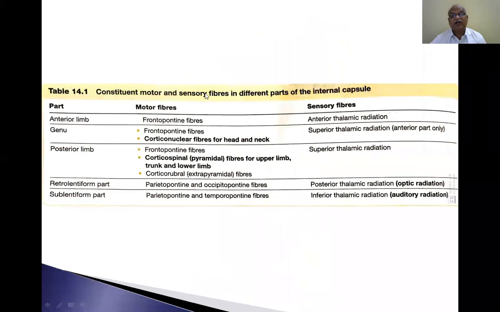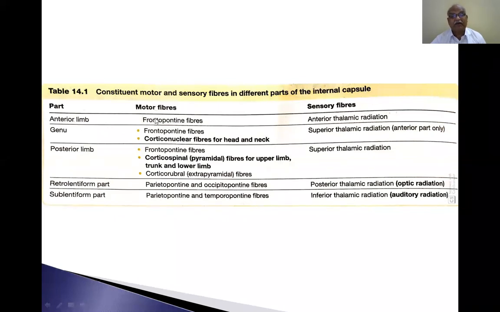Now, the constituent motor and sensory fibers in different parts of the internal capsule. Anterior limb: frontopontine fibers, and sensory fibers of the anterior thalamic radiation. Genu: corticonuclear fibers for head and neck, and superior thalamic radiation. Posterior limb: corticospinal fibers for upper limb, trunk and lower limb, corticorubral fibers, superior thalamic radiation. Retrolentiform part: parietopontine and occipitopontine fibers, posterior thalamic radiation. Sublentiform part: parietopontine, temporopontine fibers, inferior thalamic radiation.